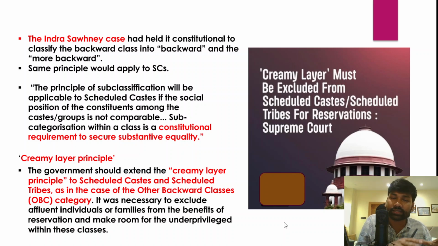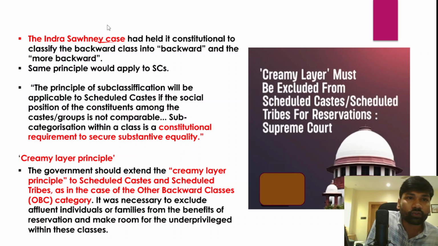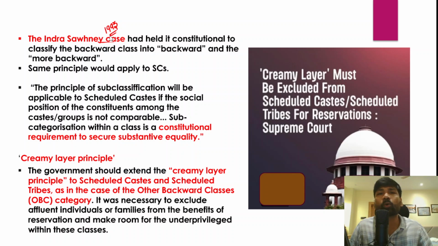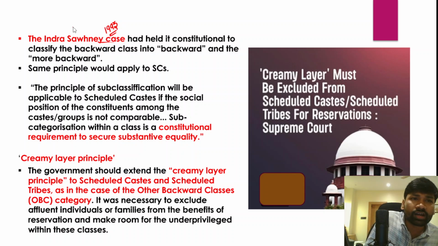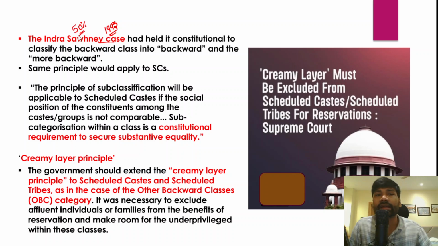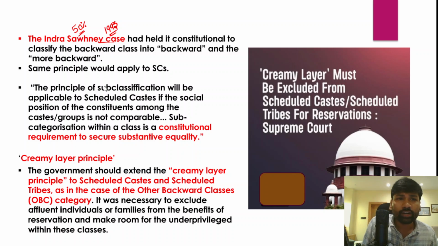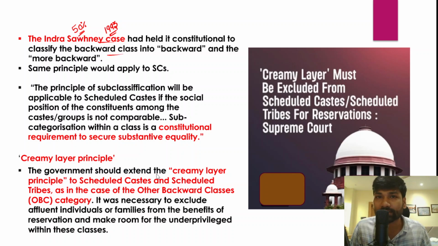And in this context, it is important for us to understand this Indira Sawhney judgment of 1993, and it is one of the most important judgments of the Supreme Court, where the Supreme Court has imposed a 50% ceiling on the total reservations in India. And in this Indira Sawhney judgment, the Supreme Court has held that it is constitutional to classify the backward classes into backward and more backward classes.